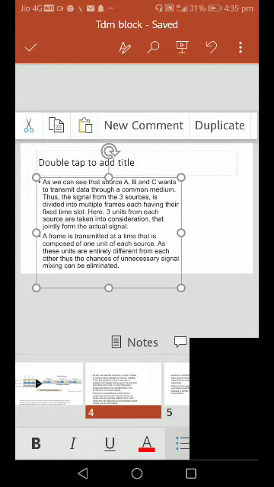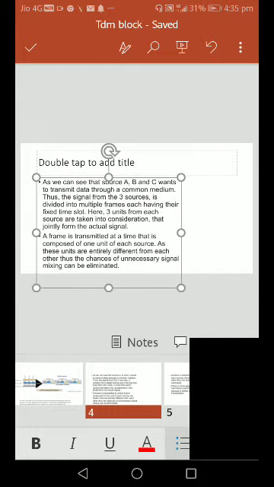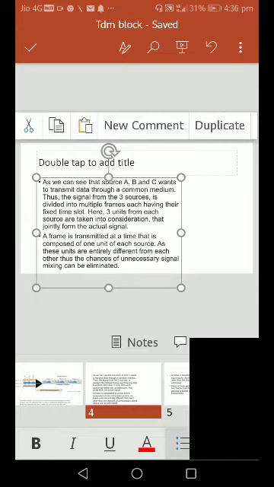A frame is transmitted at a time that is composed of 1 unit of each source, as these units are entirely different from each other. Thus, the chance of unnecessary signal mixing can be eliminated.